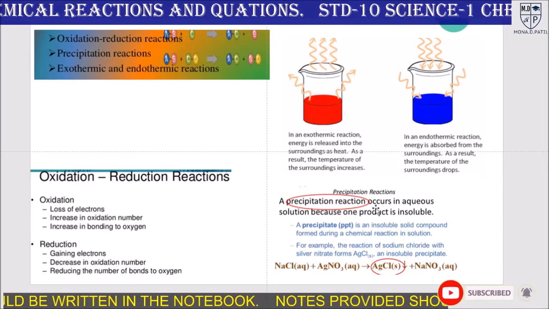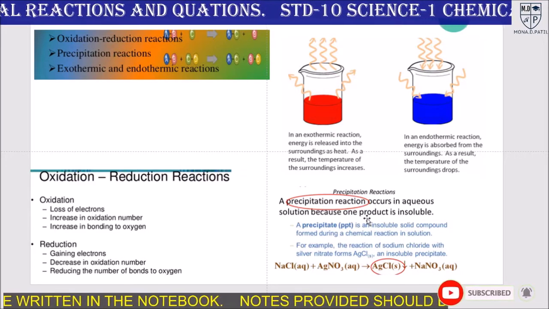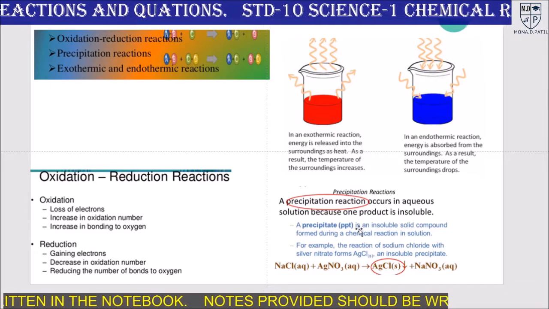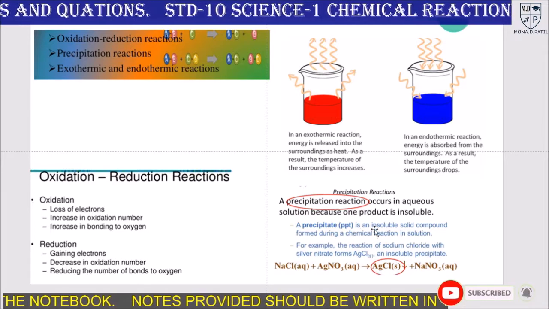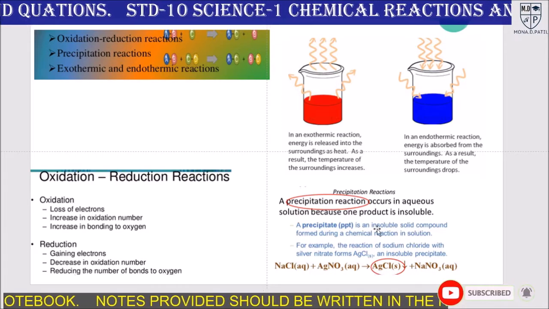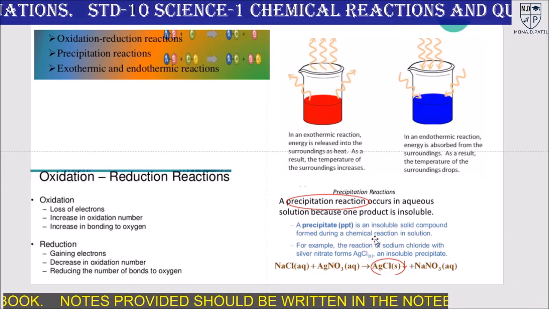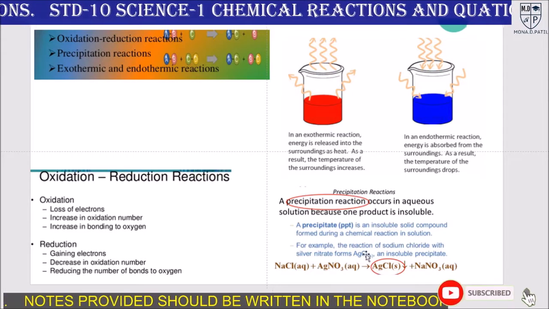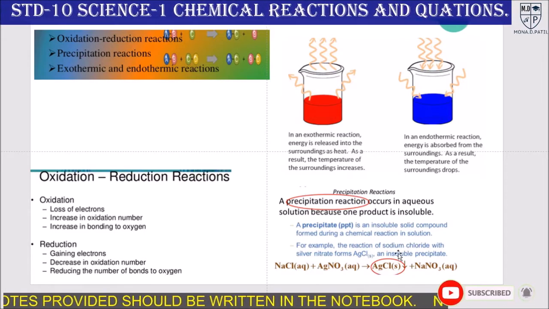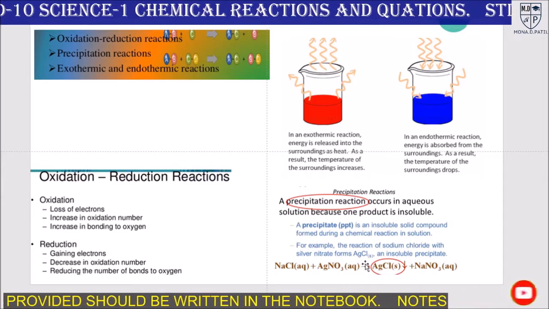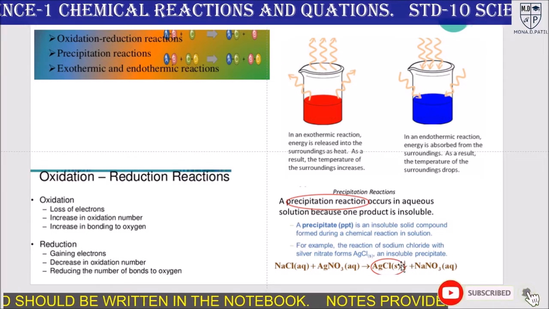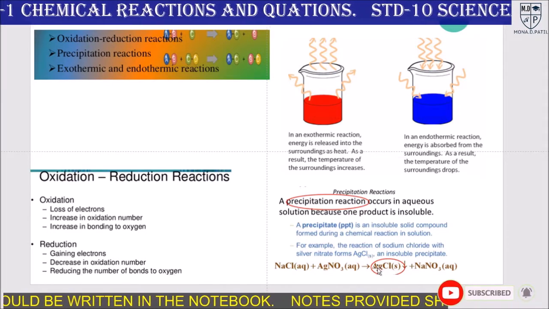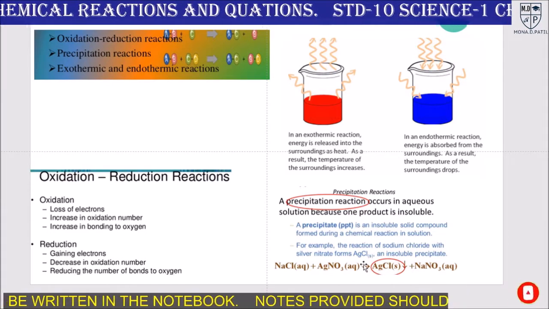Precipitation reaction occurs in aqueous solution because one product is insoluble. A precipitate means PPT. In short, we can say PPT is an insoluble solid compound formed during a chemical reaction in solution. For example, the reaction of sodium chloride with silver nitrate forms AgCl. Silver chloride, an insoluble precipitate, has formed here in the reaction. Next,